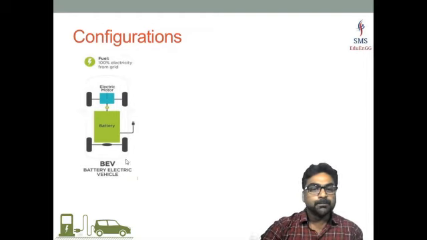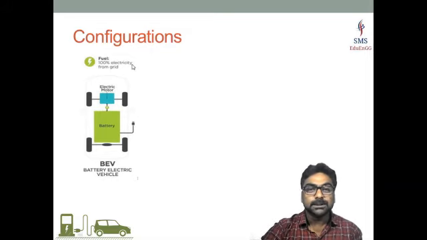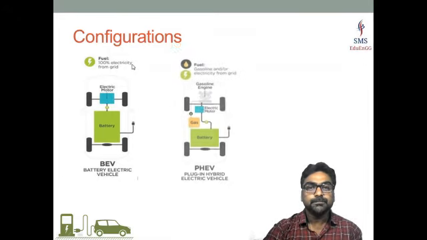Here you go. The battery electric vehicle has only a battery and an electric motor, and you have the plug-in option here. So the fuel is 100% electricity. Not only from the grid, there is a possibility to get power back from regenerative braking also. But the main source, this fuel means the main source, is taken only from the grid, let us say.